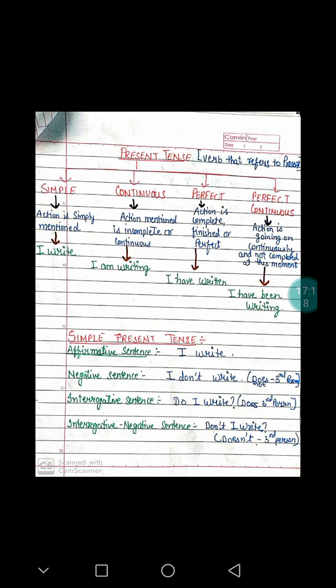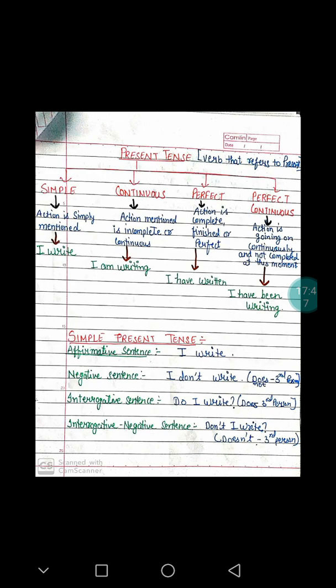Then interrogative sentence. Do I write? What is interrogative? Do you know the meaning of the word interrogation? Who does interrogation? The police usually does interrogation. So in this interrogative sentence, we always use a question mark. We always try to ask questions. Do I write?